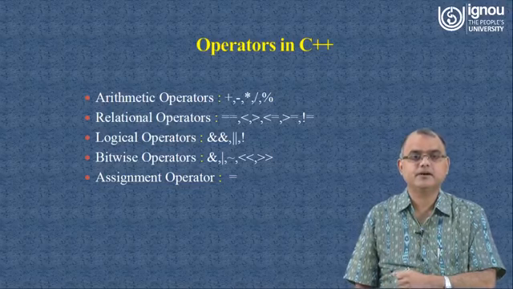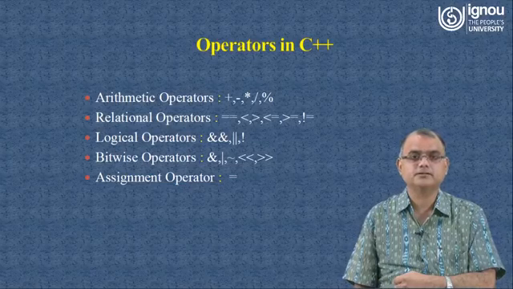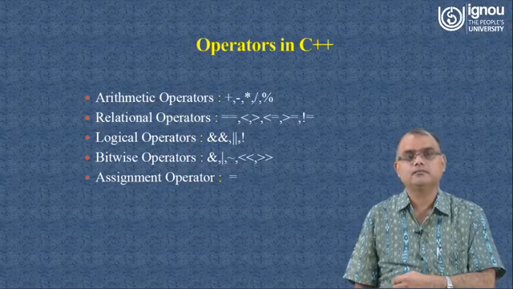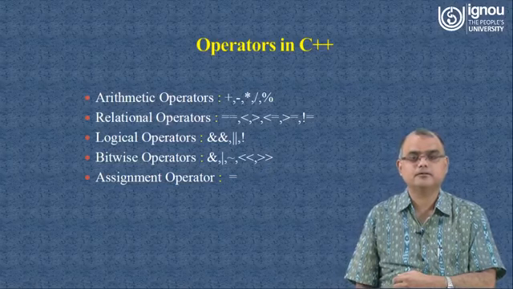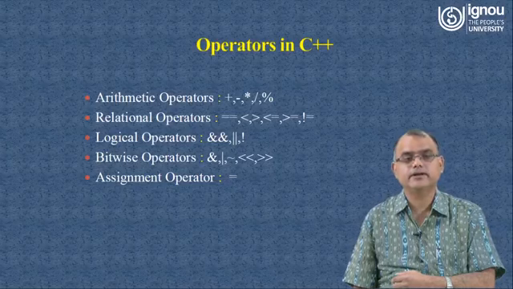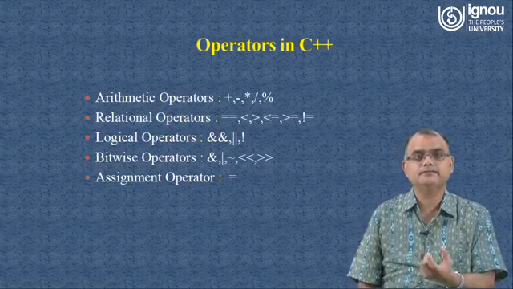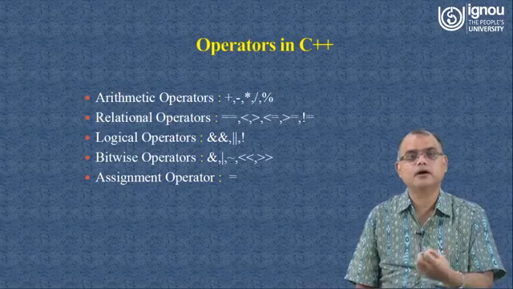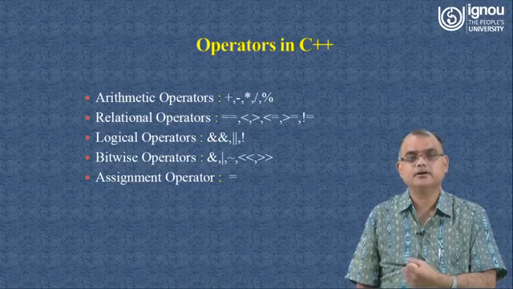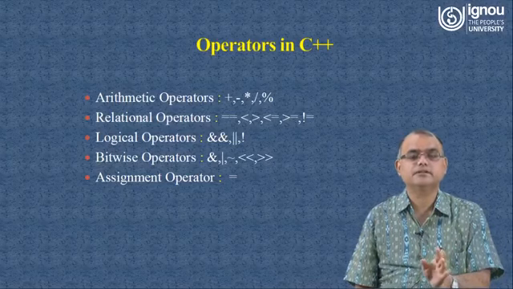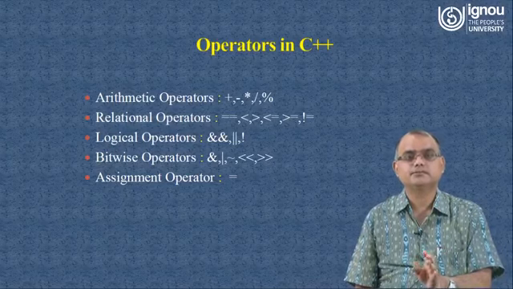So these are the basic operators which are used: arithmetic operators, the plus, minus, multiplication, then division, and then modulus. You already know these operators, so I will not discuss these things in detail, but it is just a kind of revisit because we are discussing the whole block of the course material of BCS 31, that is the C++ programming course.